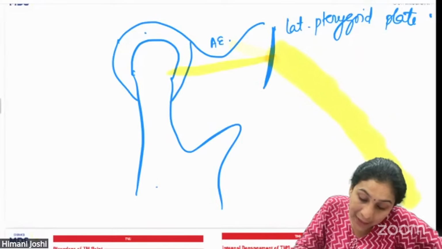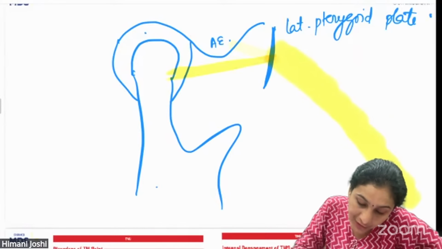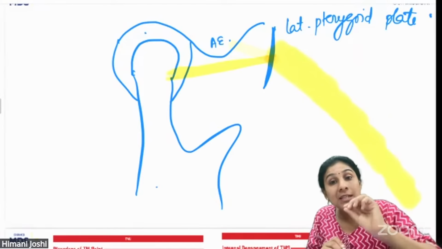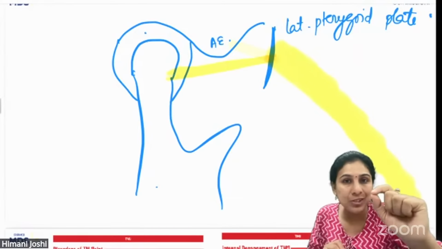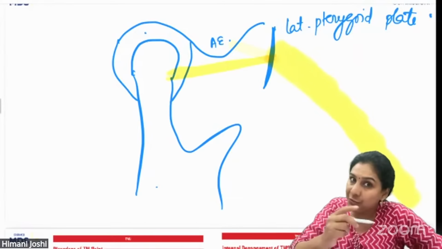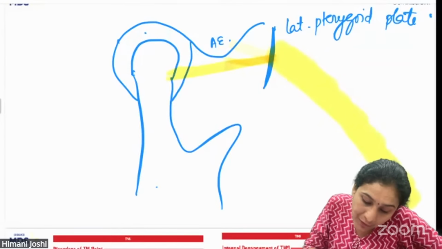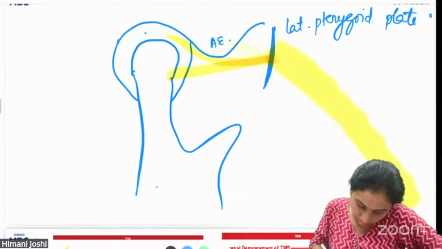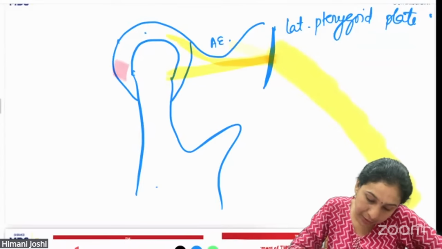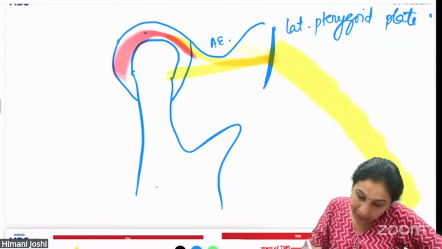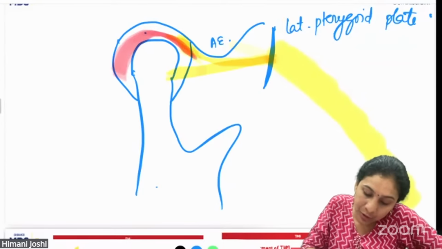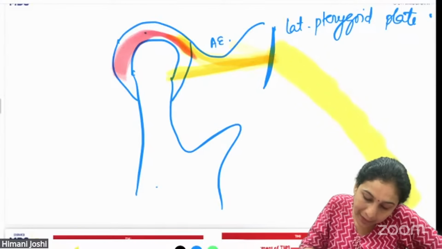Now we know that the inferior belly of the lateral pterygoid inserts into the neck of the condyle in a place called the condylar fovea, and the superior belly of the lateral pterygoid inserts into the articular disc. This is the articular disc, and the inferior belly goes into the condyle.